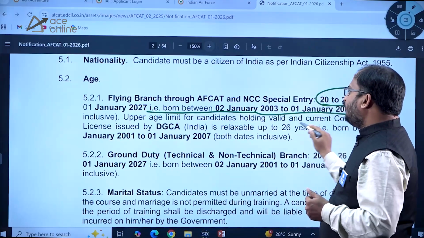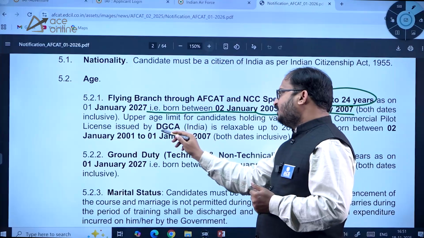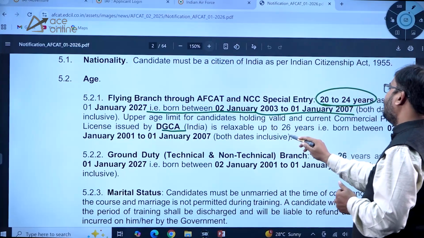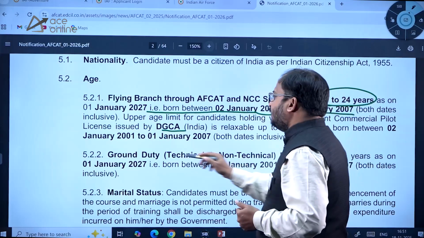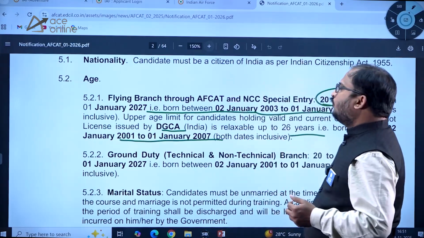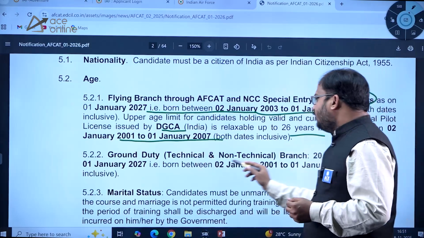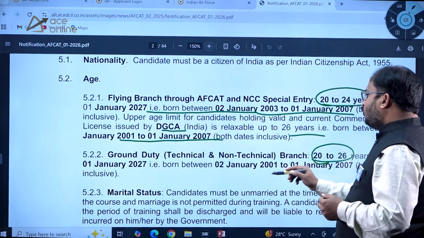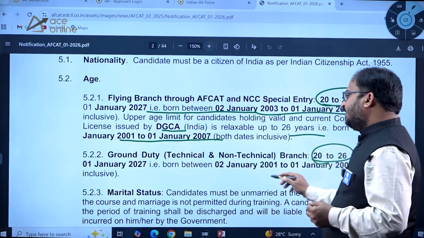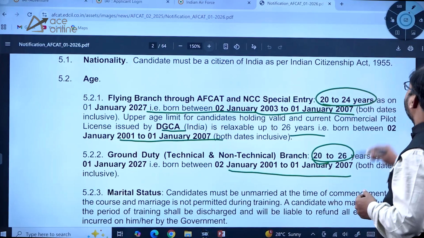So upper age limit for candidates holding valid and current commercial pilot license DGCA is relaxable up to 26 years, that is born between 2nd January 2001 to 1st January 2007, both dates inclusive. Then ground duty technical and non-technical branches, 20 to 26 years as on 1st January 2027, that is born between 2nd January 2001 to 1st January 2007.